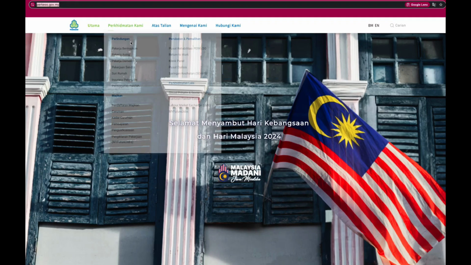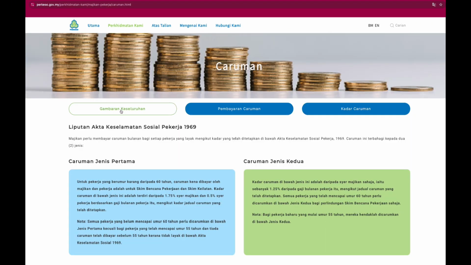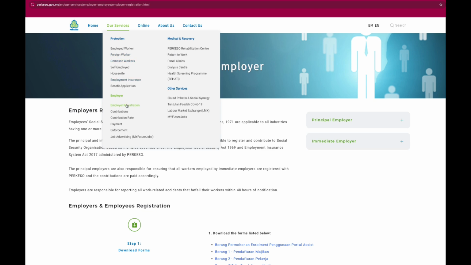Now, moving on to SOCSO, the Social Security Organization, also known as PERKESO. SOCSO provides protection to employees in case of accidents or illnesses related to work.